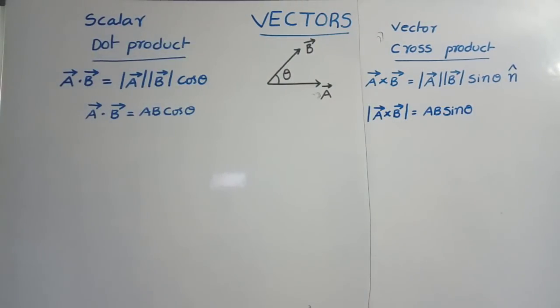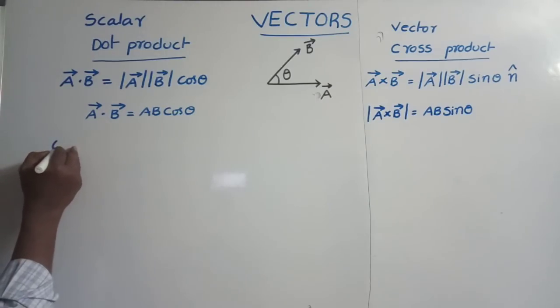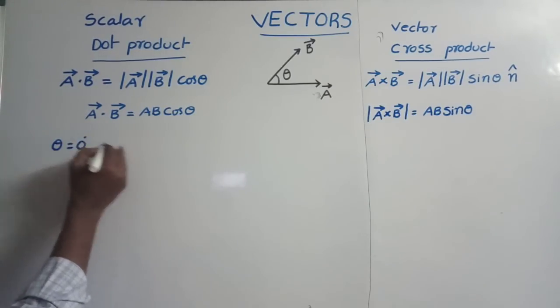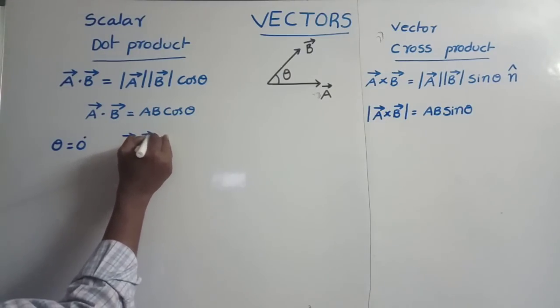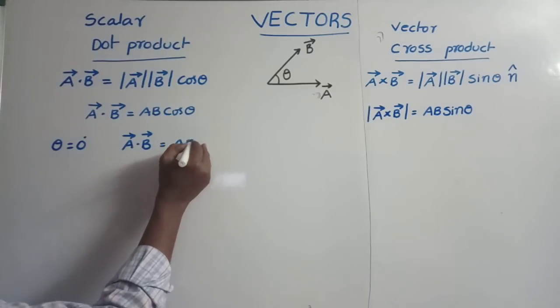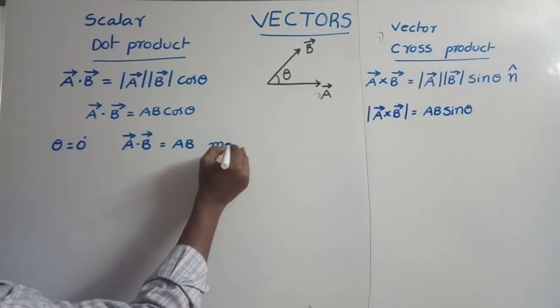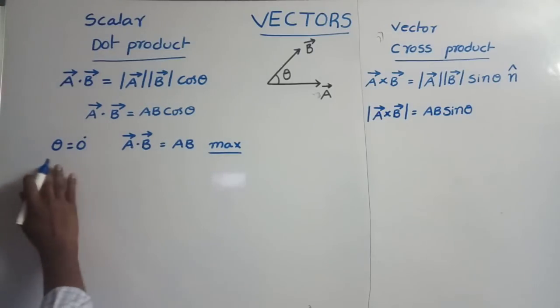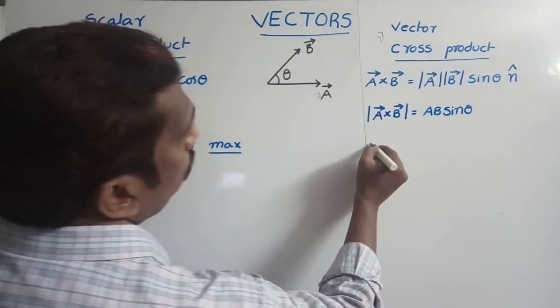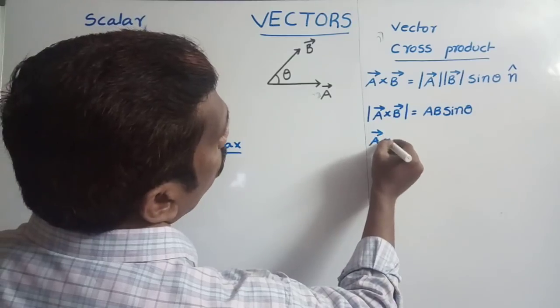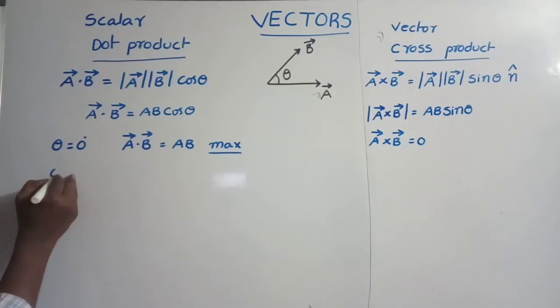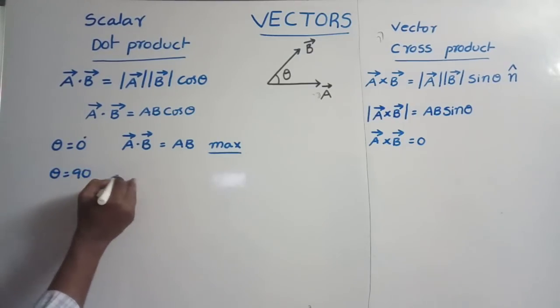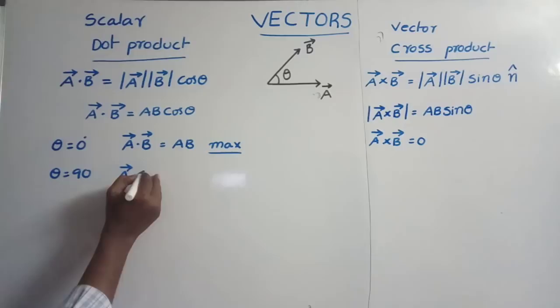That is magnitude of a bar cross b bar. Suppose if you take theta is equal to 0 degree, theta 0 degree means dot product between two vectors is maximum. A bar dot b bar is equal to AB, which is maximum. And if two vectors are parallel, parallel means theta is equal to 0, then cross product between two vectors is equal to 0.